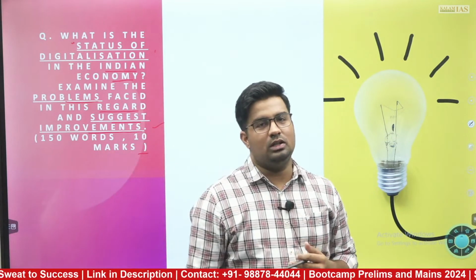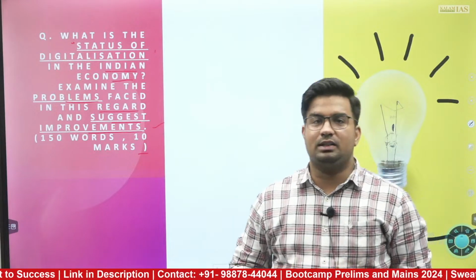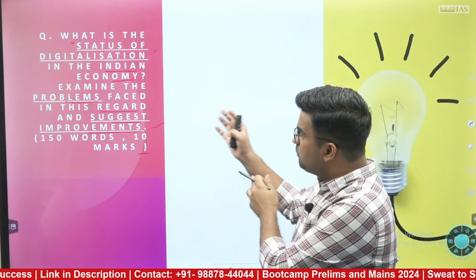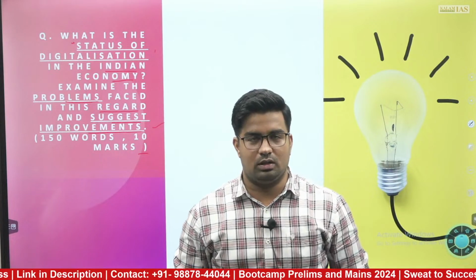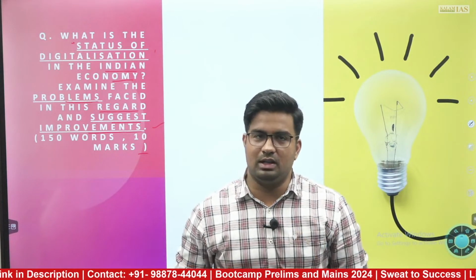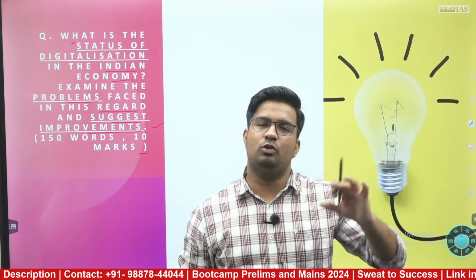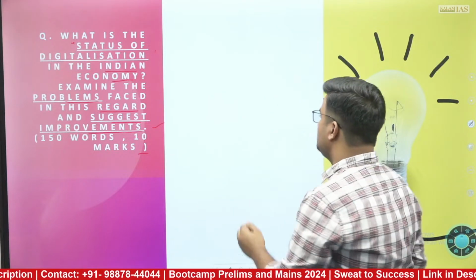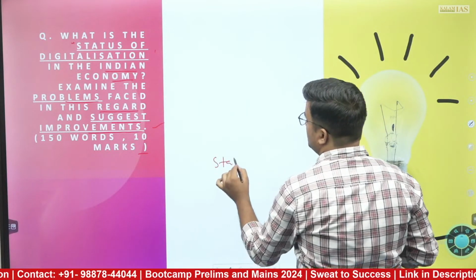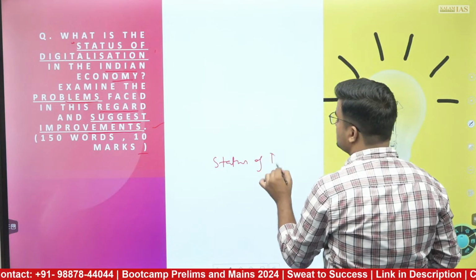With this question, what can we do, what are the things? Now if you see here, clearly 3 sub-parts are already given, so we don't have to do much, we just have to mention the sub-parts. For example, the status of digitalization, first you will talk about this.